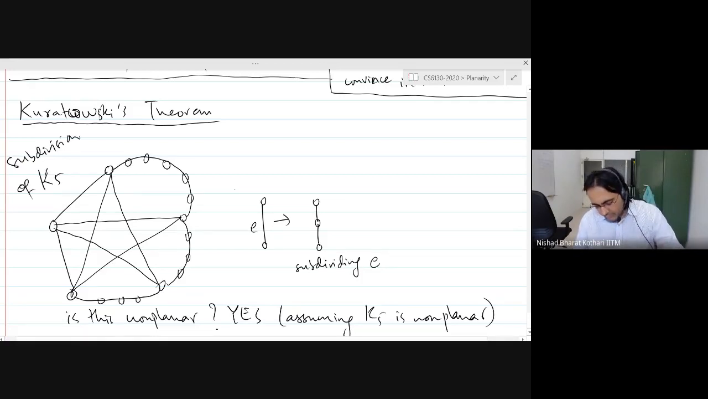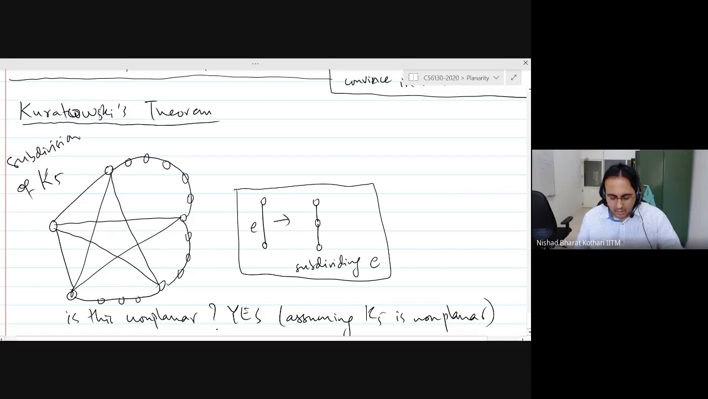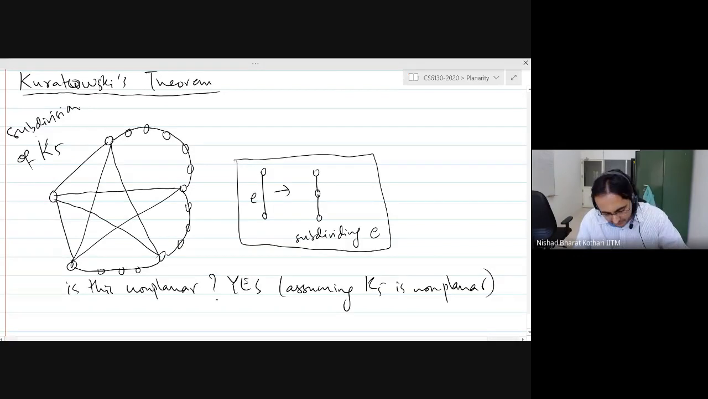So this is what the motivation is. We are replacing an edge by a path of length 2 multiple times, but we can just replace it by a long path rather than doing it recursively, right? So this is called a subdivision of K5. I won't write down the formal definition. Hopefully it is clear.